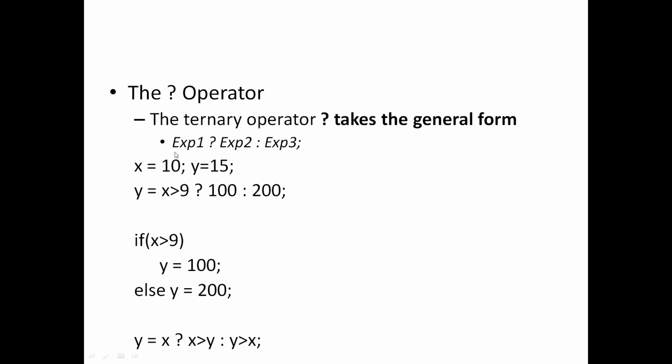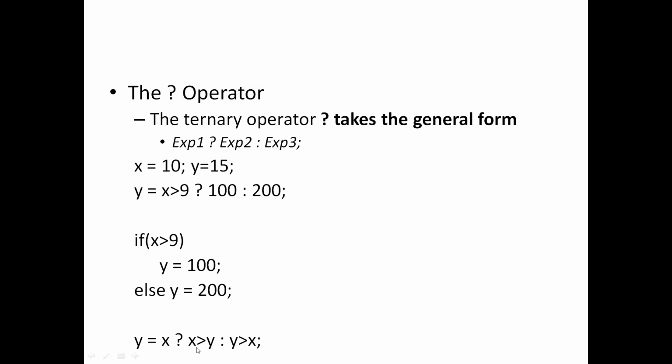So take the example. Here x equal to 10, y equal to 15. Now you can write a conditional statement like y equal to x greater than y question mark 100 colon 200. How this will be evaluated is that it will check whether x greater than y. If it is true, then y will be assigned 100, else y will be assigned 200. Actually, this is a short form of this expression. This if condition can be simplified in one line by using the ternary operator or the conditional operator.